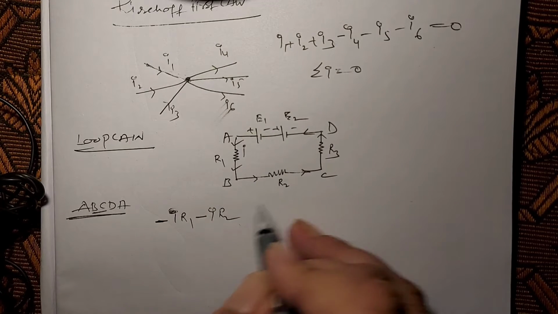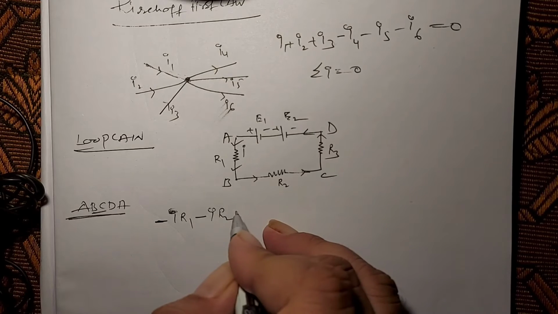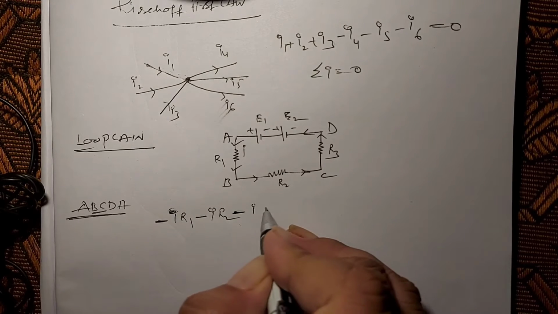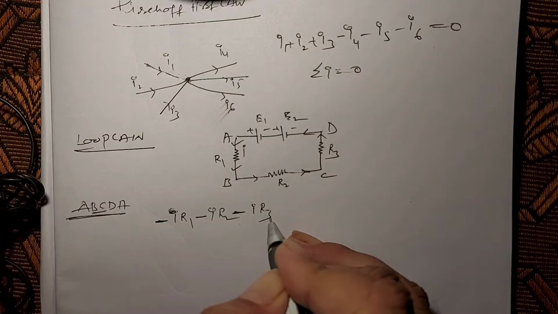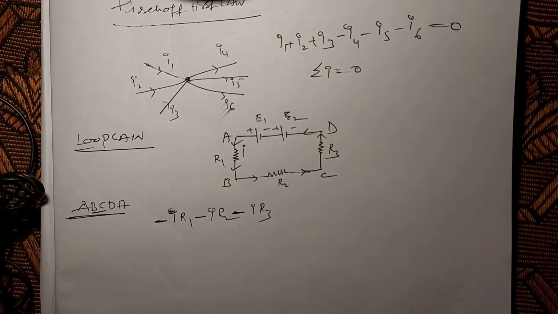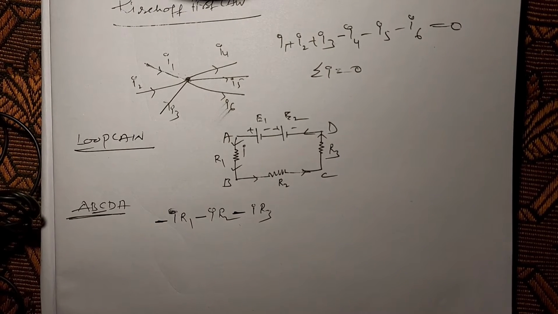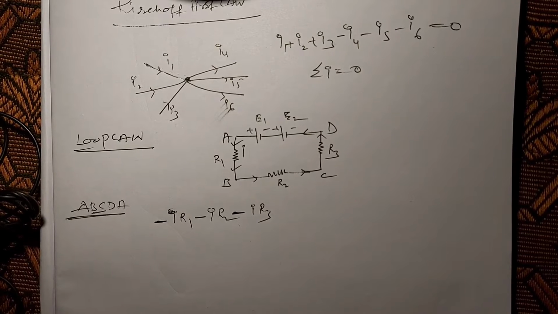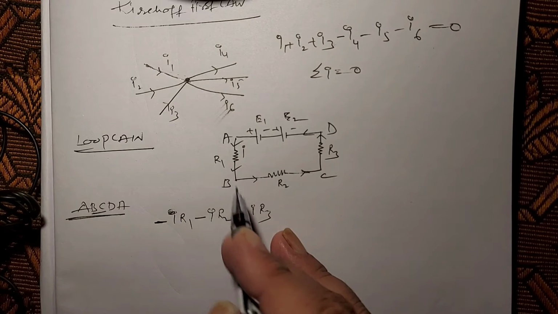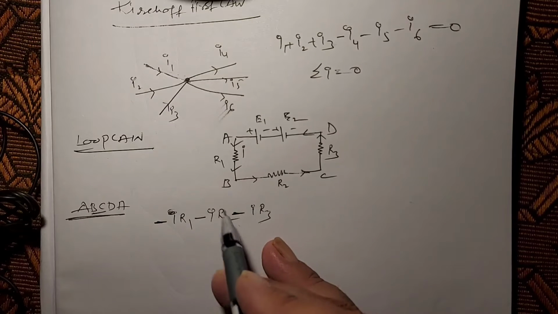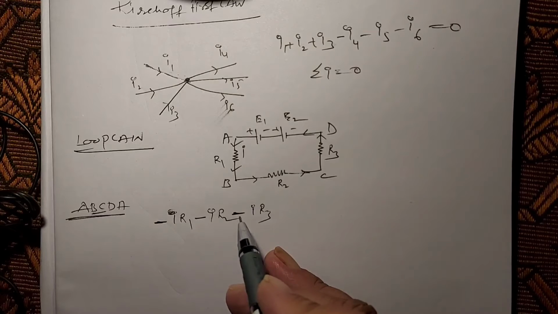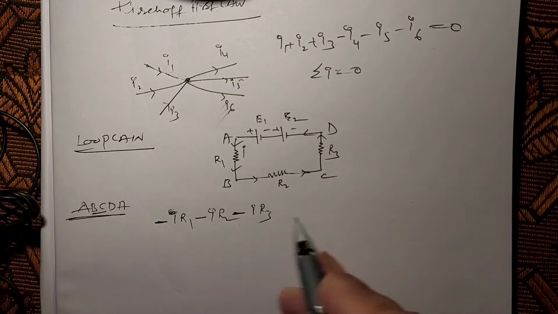CD, same current, minus I into R3. So what is the reason that we take the negative sign? The reason is only one, that current always flows from high potential to low potential. So we are going towards a decreasing potential region, down the hill, so we take it as negative.